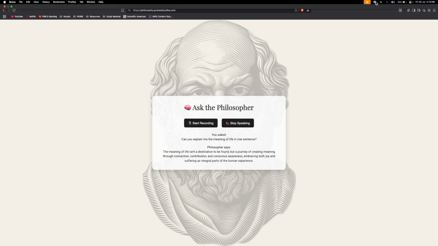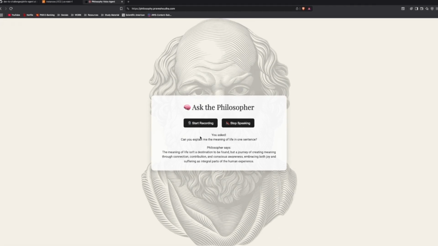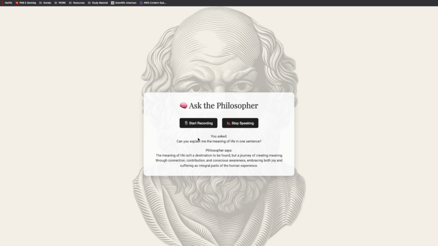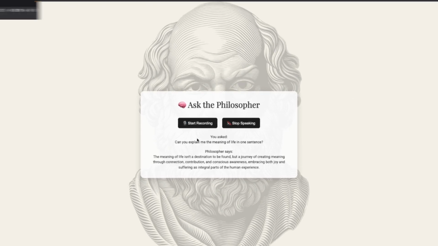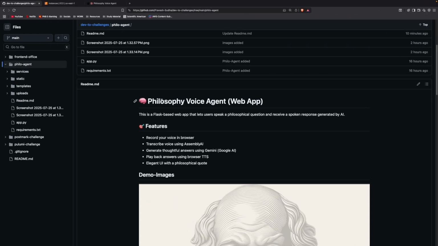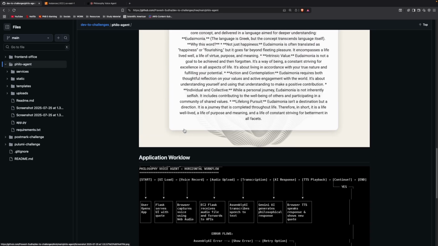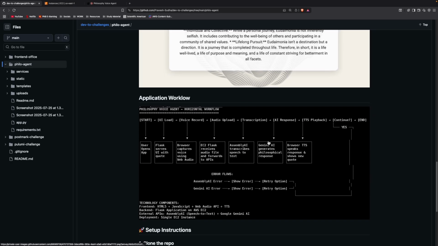Oh, behind the scene, here's what happened. So AssemblyAI transcribes your speech to text. The text is passed to Gemini, which generates a thoughtful philosophical response, and the response is sent back to Flask backend, which renders it on the screen as we have seen, and finally a voice speaks out using JavaScript's speech synthesis API. So these are the screenshots of the application. You can see that, and here is the workflow.